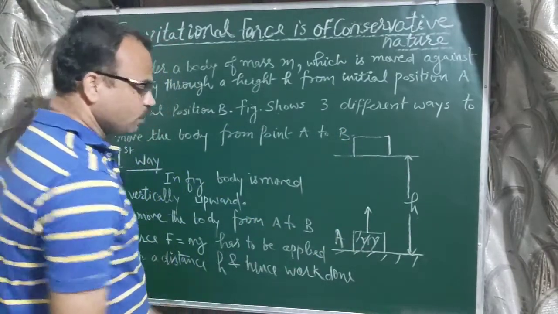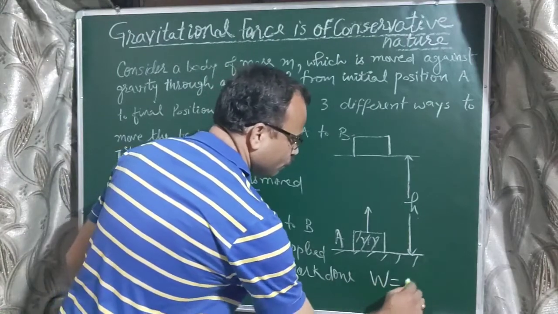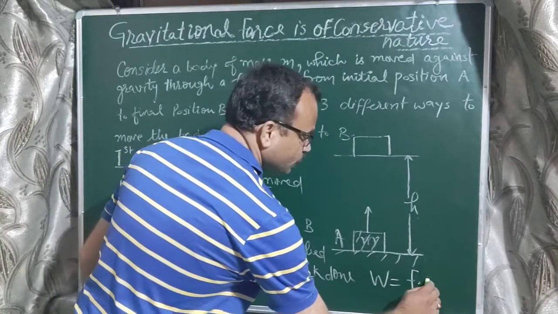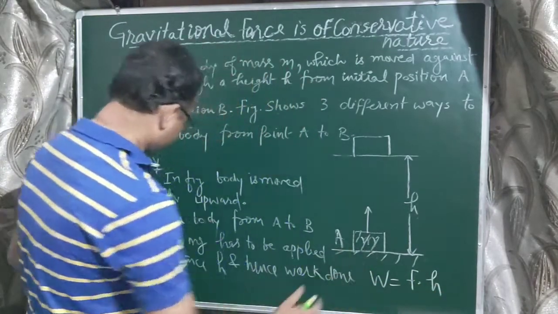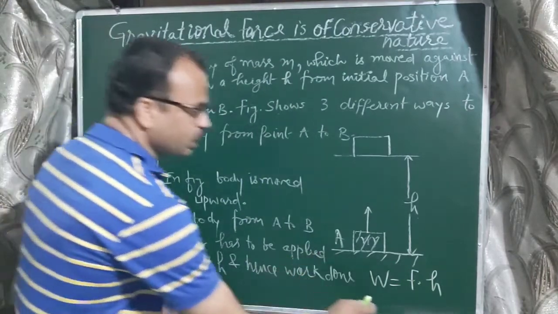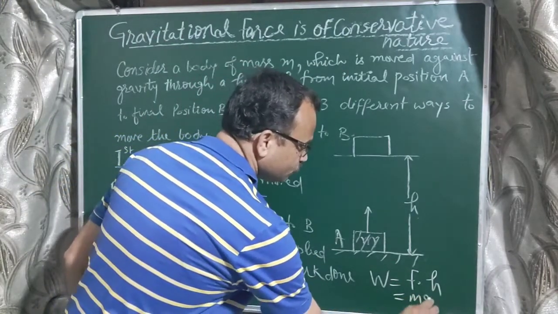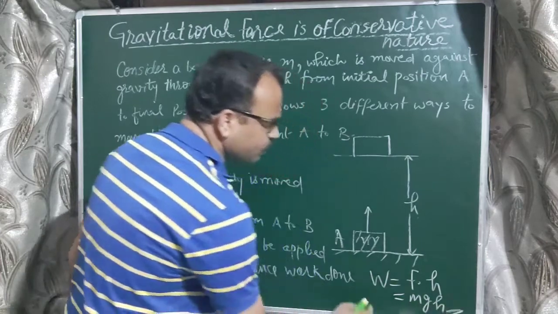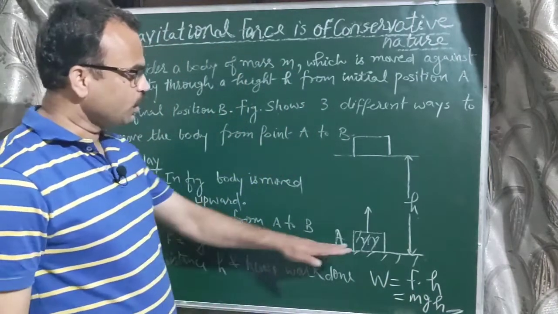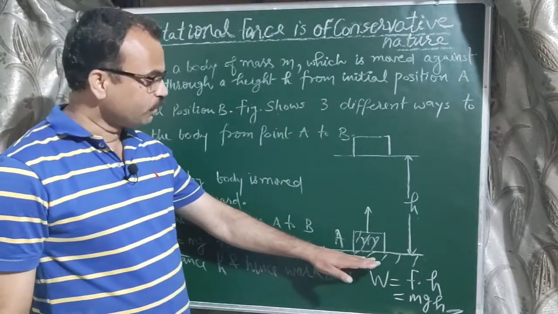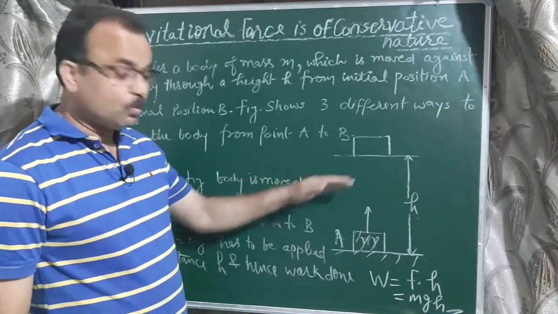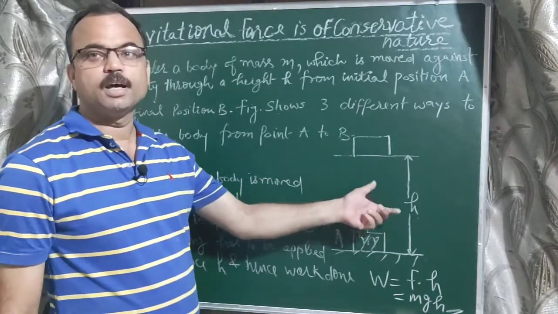Hence work done W equals force into displacement. The value of F is equal to the weight of the body, so W is mgh. So work done will be mgh when a body of mass m moves from A to B vertically through height h.